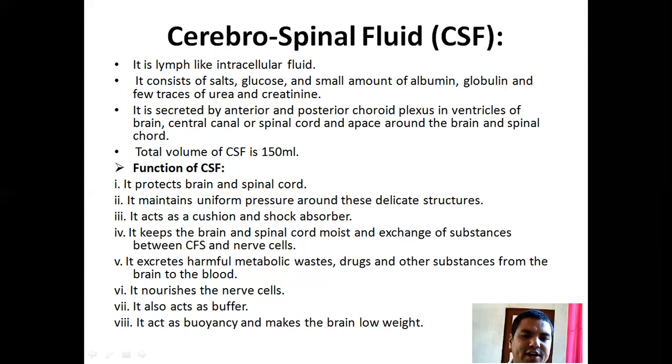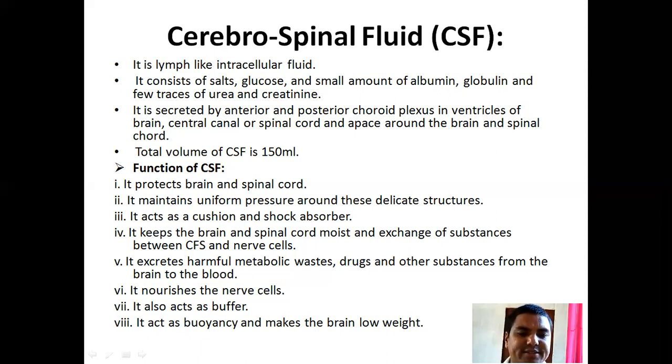Functions of CSF: it protects the brain and spinal cord. It maintains uniform pressure around these delicate structures. It acts as a cushion and shock absorber. It keeps the brain and spinal cord moist and allows exchange of substances between CSF and nerve cells.